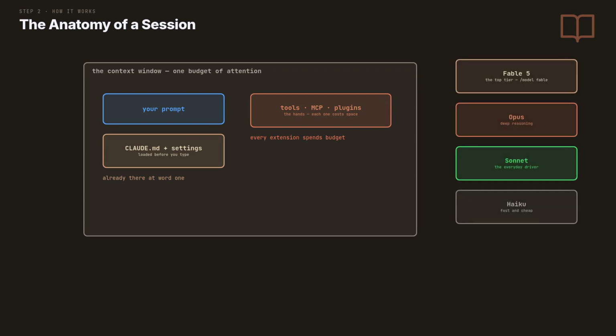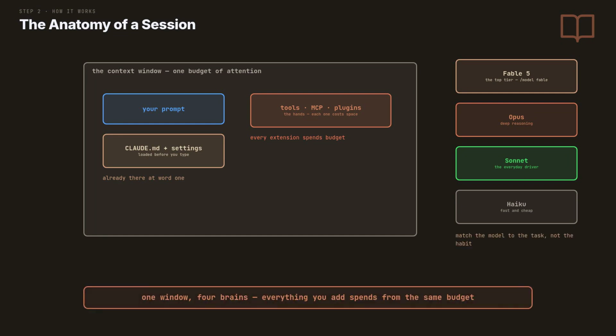4 models can drive it. Fable thinks longest, Opus deep, Sonnet is the everyday driver, Haiku is fast and cheap. Fable for the hardest, longest work, Opus for deep design, Sonnet for most coding, Haiku for quick, simple jobs. Type /model to switch at any time. The session keeps going, only the brain changes.